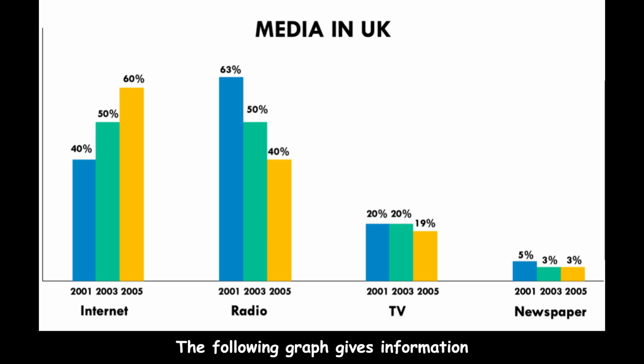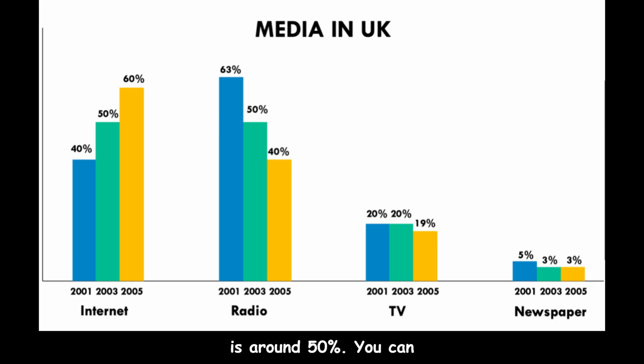The following graph gives information about media in UK. The items include internet, TV, newspaper and radio. According to this graph, in internet, the value of 2005 is around 60%, and that of 2003 is lower, which